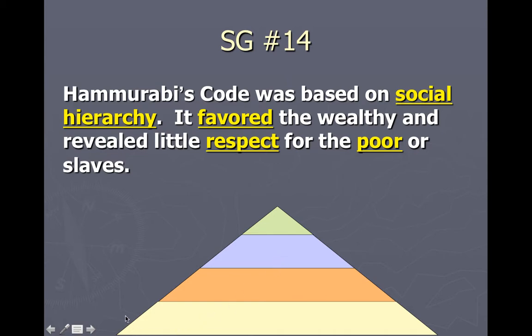So Hammurabi's code for the slaves and the poor people at the bottom was much harsher than for the people who were wealthier up top. So these people had to follow the laws and would have those harsh punishments like getting their hand chopped off. While the people up top would probably just pay money to not have to go full with the punishment. But the people at the bottom didn't have money, so they just had to suffer the consequences.